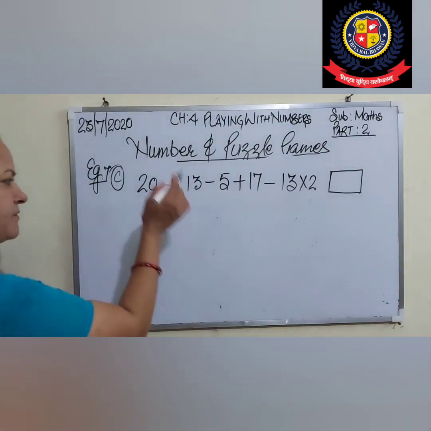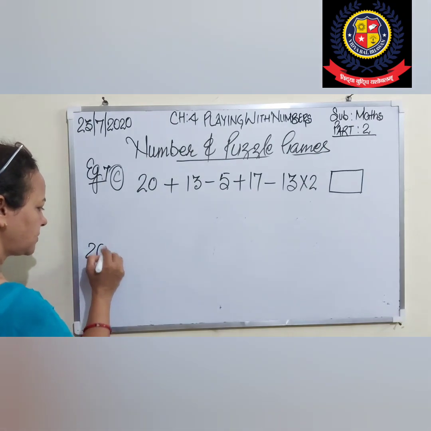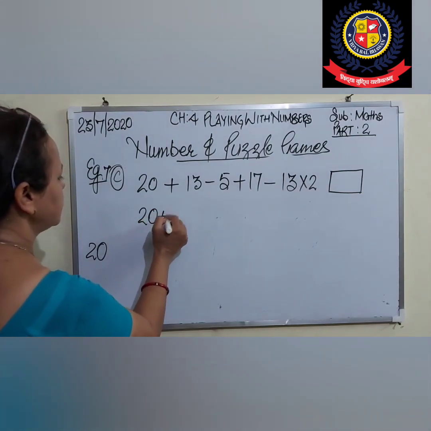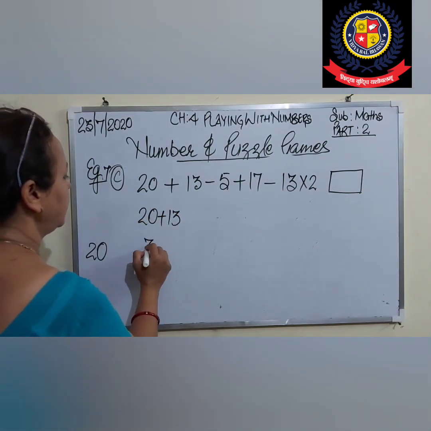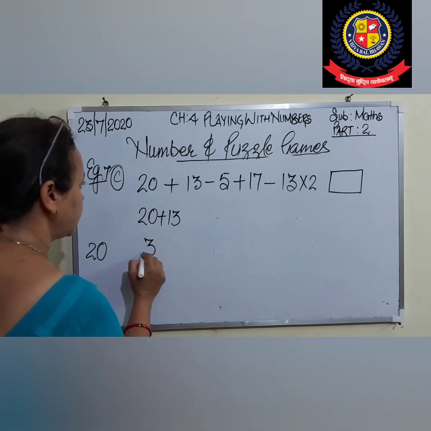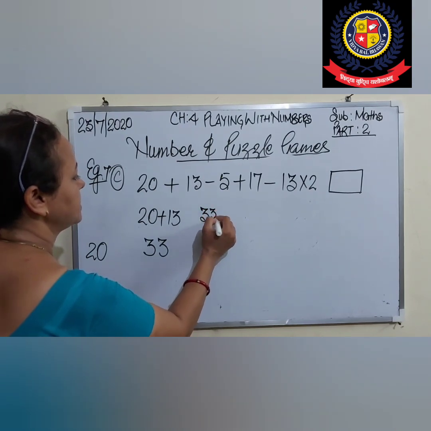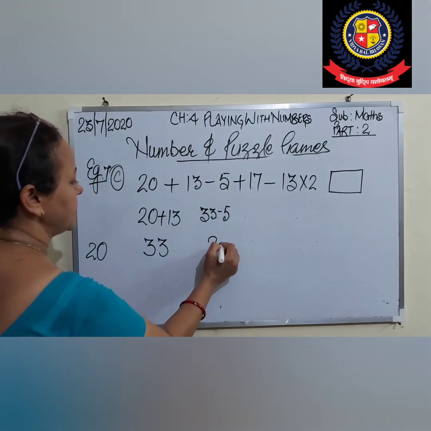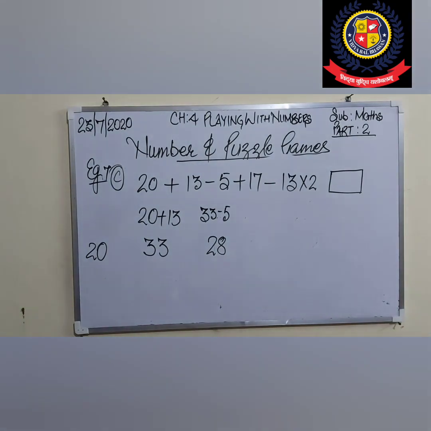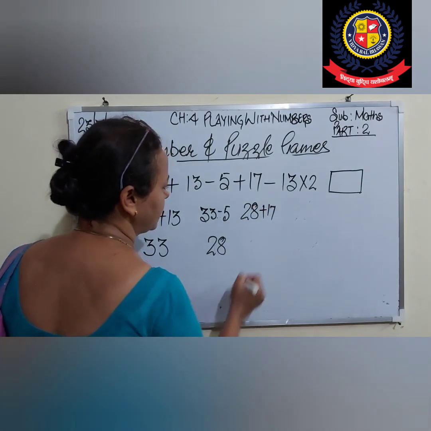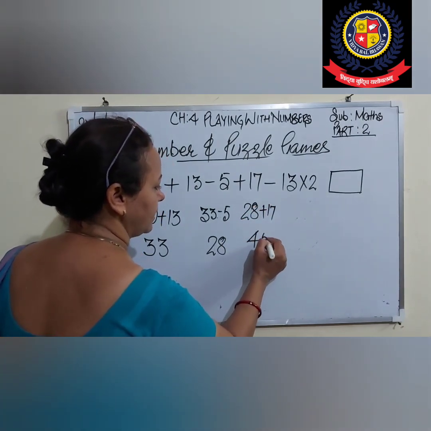Student, first number we have to write down as it is, 20. Now what will we do? Next, 20 plus 13. What will it be? 33. 33 minus 5. Very good. 33 minus 5, what will it be? 28. Now next, 28 plus 17. Very good. 28 plus 17, what will it be? 45.